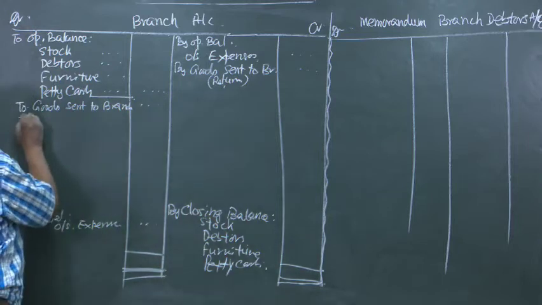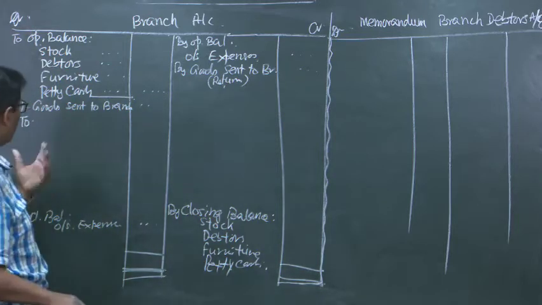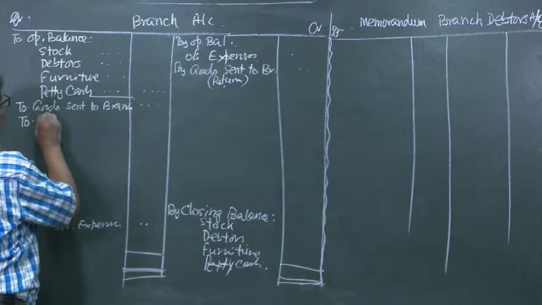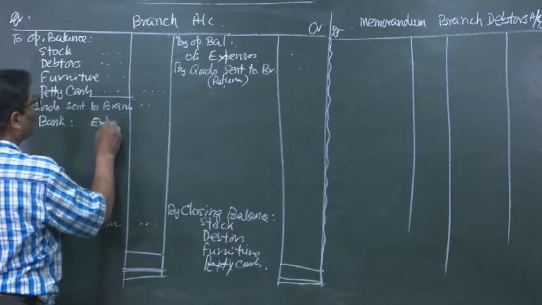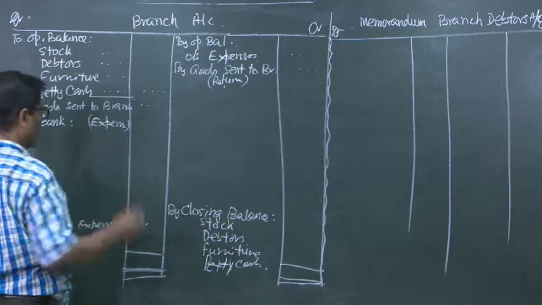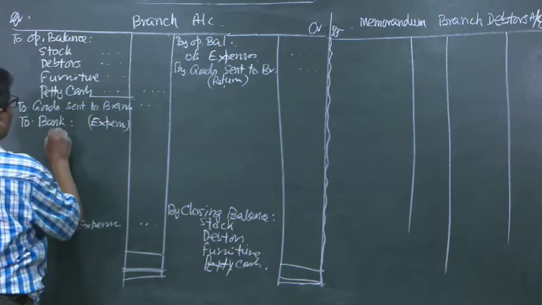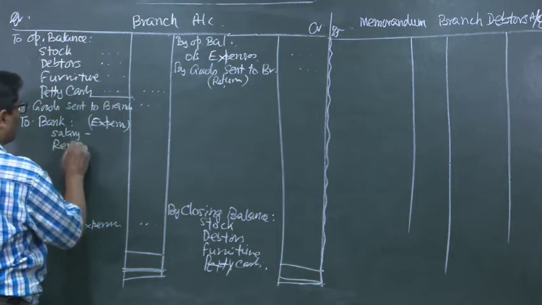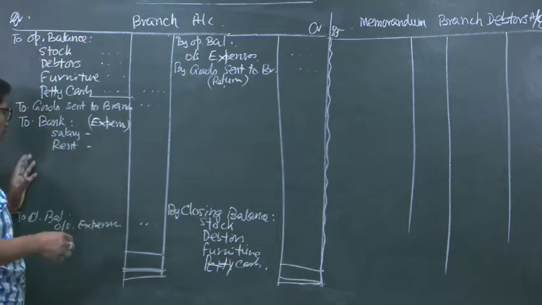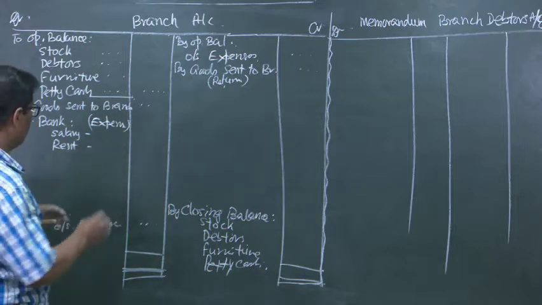Then to the expenses, for branch expenses we will write to bank expenses. What can be the expenses? It can be salary, it can be rent, it can be anything like that, that will write.